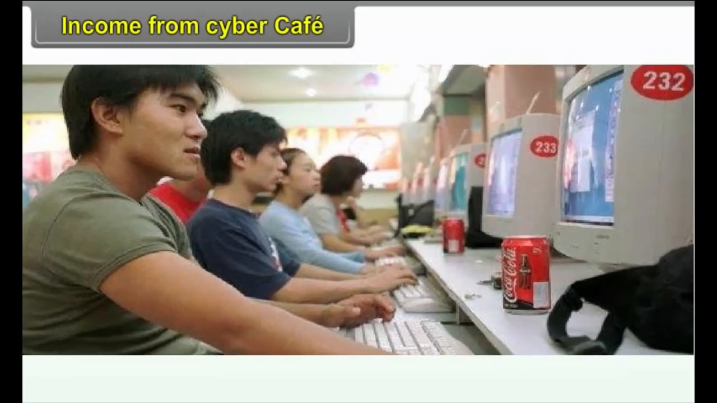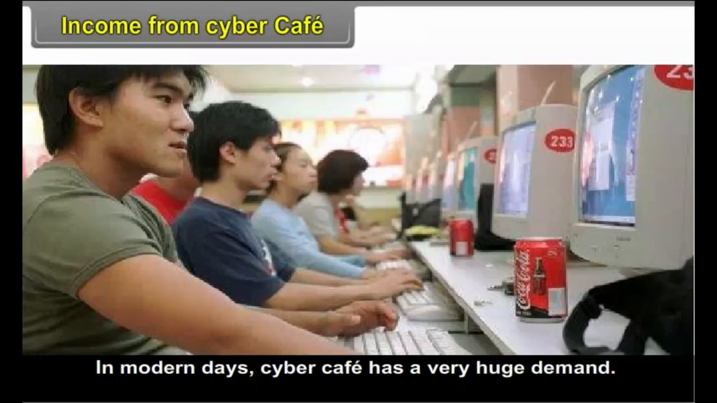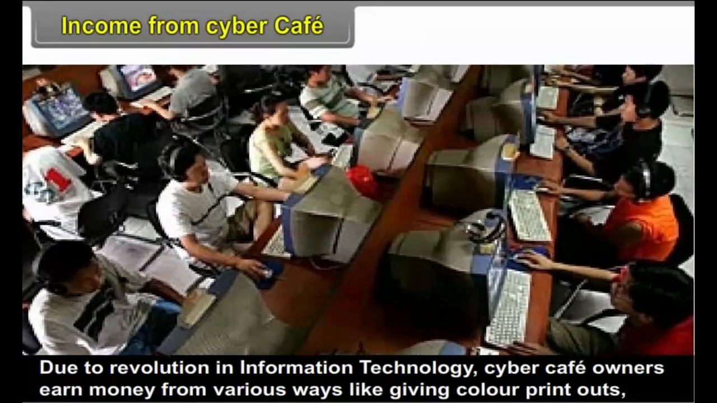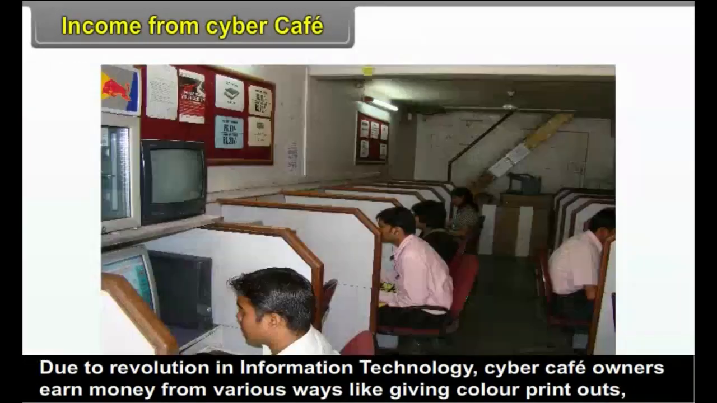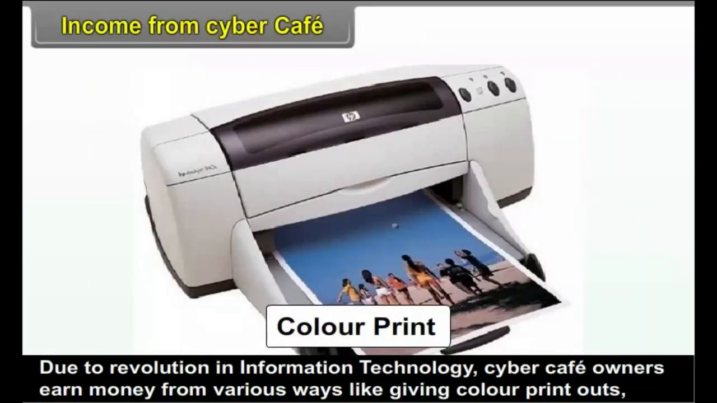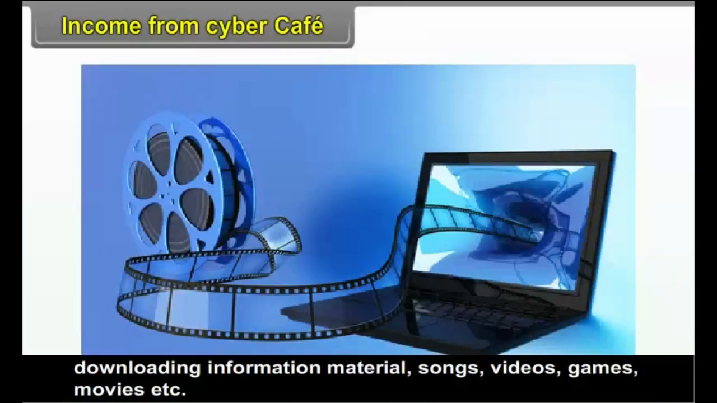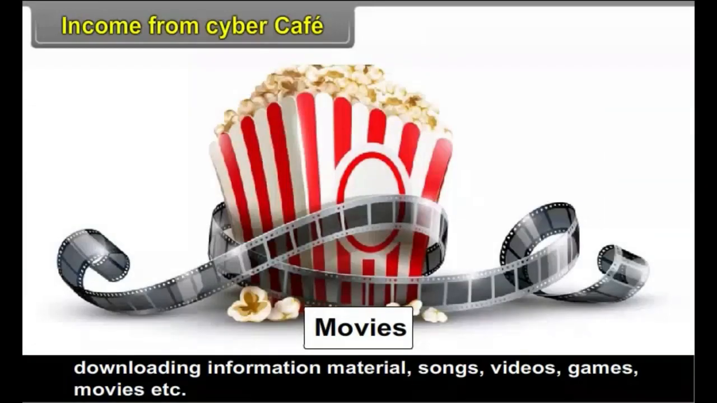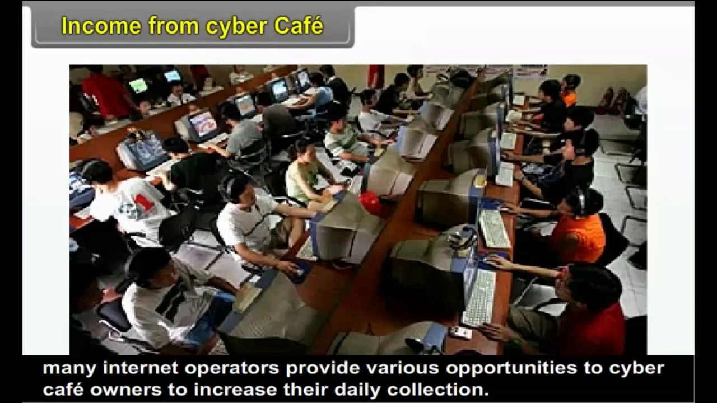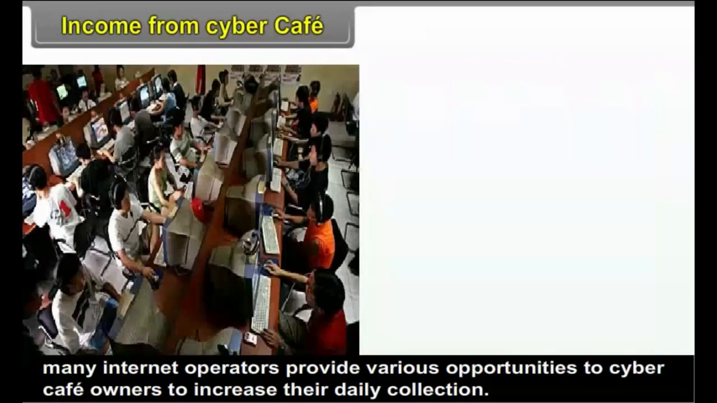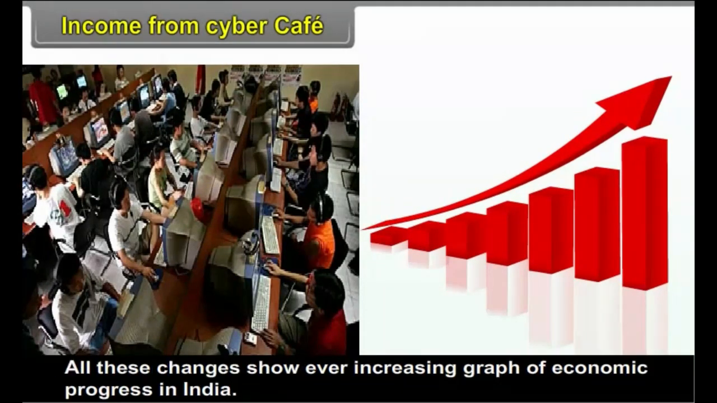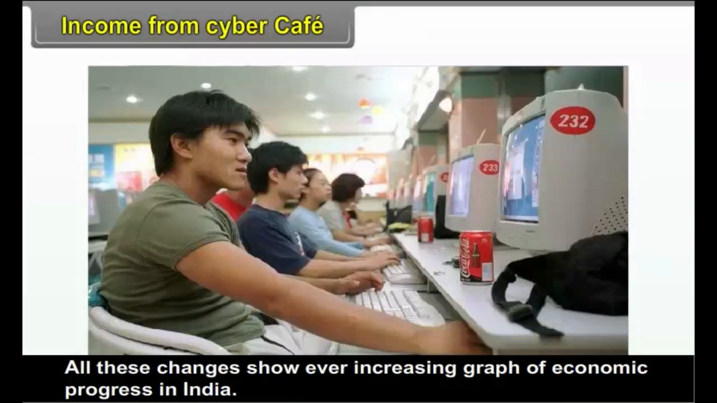Income from cyber cafe. In modern days, cyber cafes have a very huge demand. Due to the revolution in information technology, cyber cafe owners earn money in various ways like giving color printouts, downloading information material, songs, videos, games, movies, etc. Many internet operators provide various opportunities to cyber cafe owners to increase their daily collection. It is a profitable modern business.